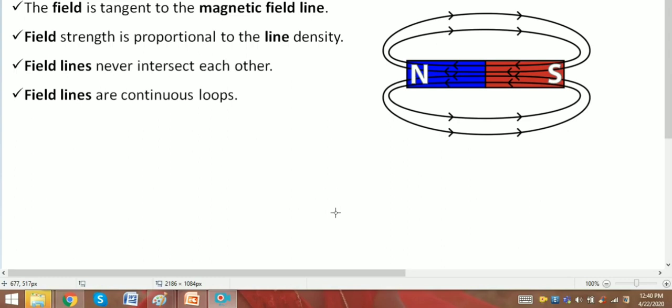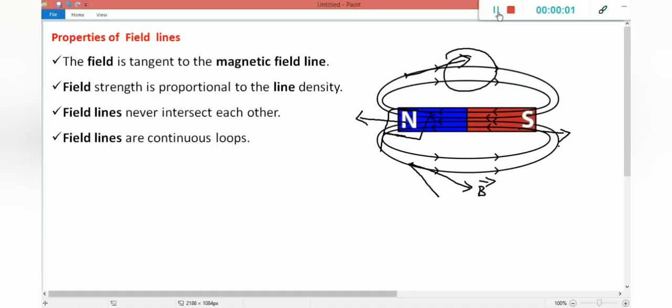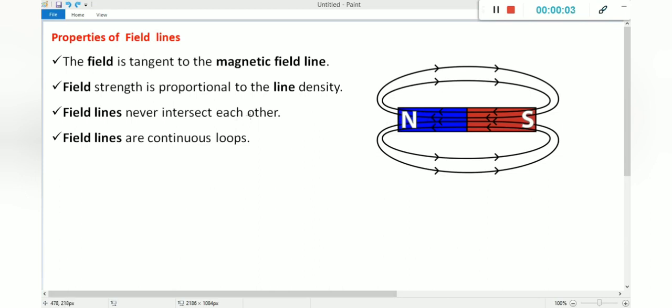Okay, so in addition we are going to learn some more properties regarding numericals and for the reason of earth's magnetism. The important point: the field line is tangent to the magnetic field. Suppose you want to determine the magnetic field direction at this point, it should be along a tangent line. If you want to determine it for this point, the magnetic field line should be along a tangent. Okay, right? So hope you can understand.